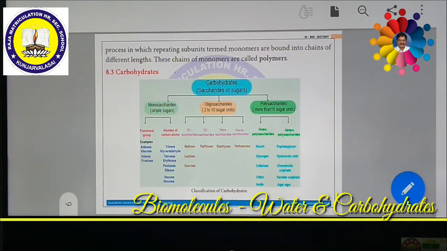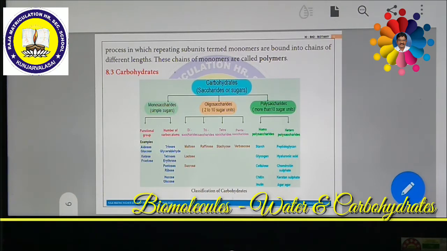It forms the exoskeleton of insects. If you see certain types of insects, the upper surface is a completely hard shell, and even water does not penetrate through it. These are completely made up of chitin. In other arthropods, almost all insects, even the cockroach's body wall, is completely made up of chitin.